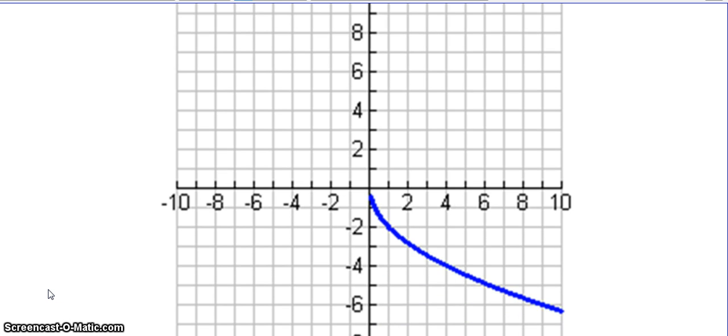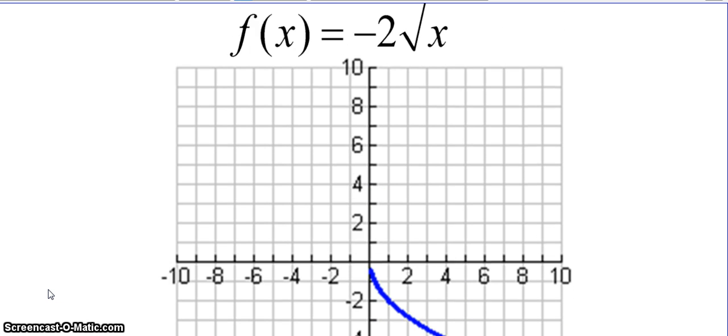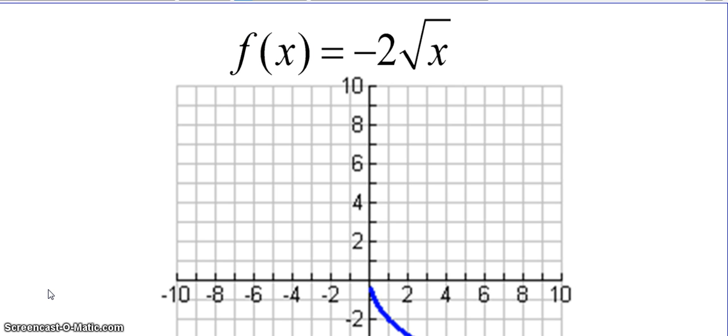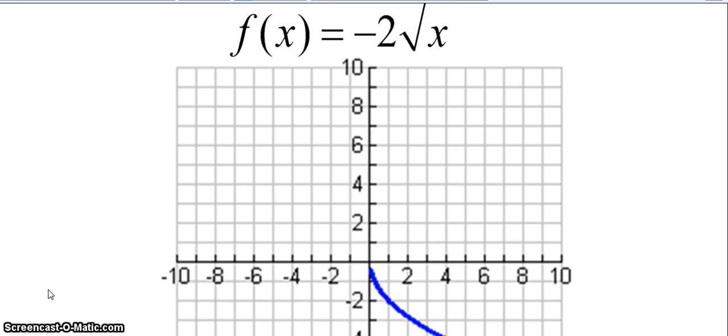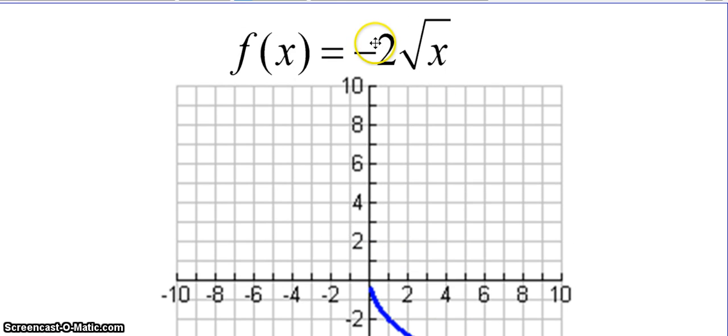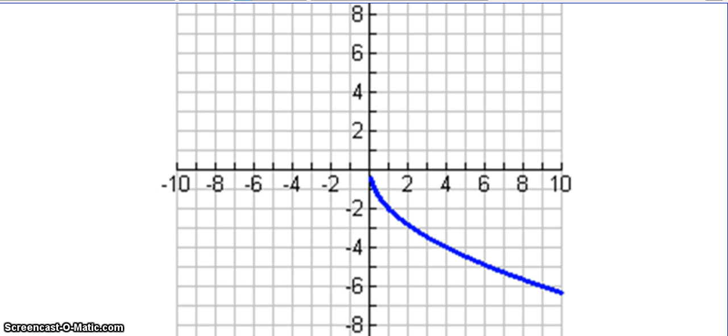And then last but certainly not least, write down the description of this one as well. F of x equals negative 2 times the square root of x. And again, a lot of this change will still be the same as 2 times the square root of x. How is the negative really affecting the graph here? But write down the full description. Pause the video. Do that.